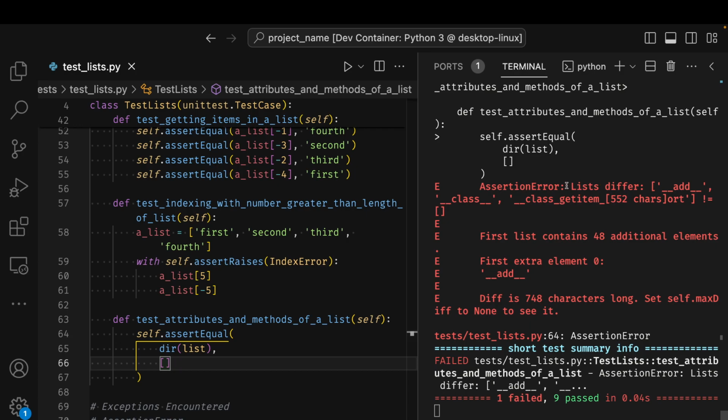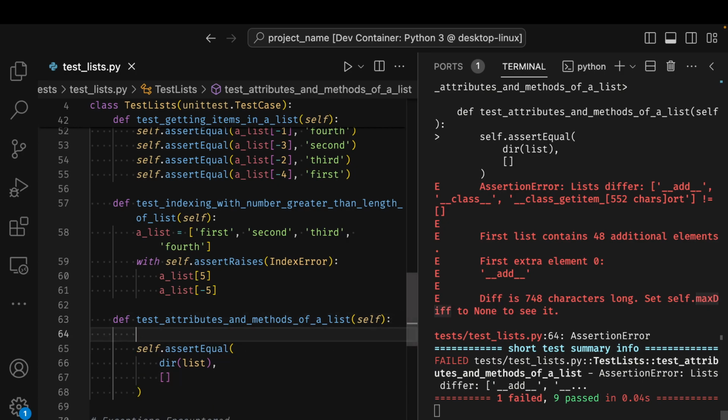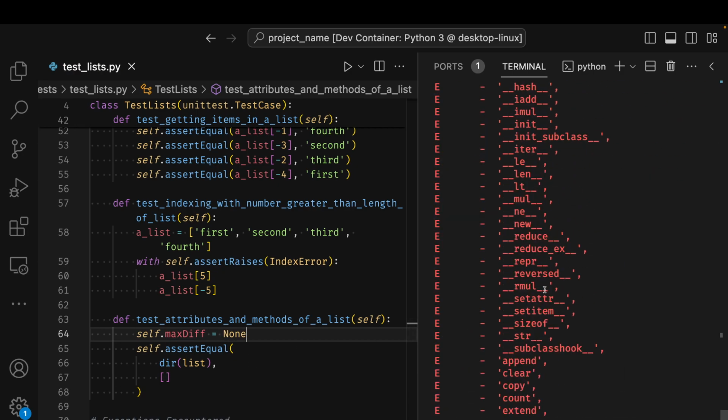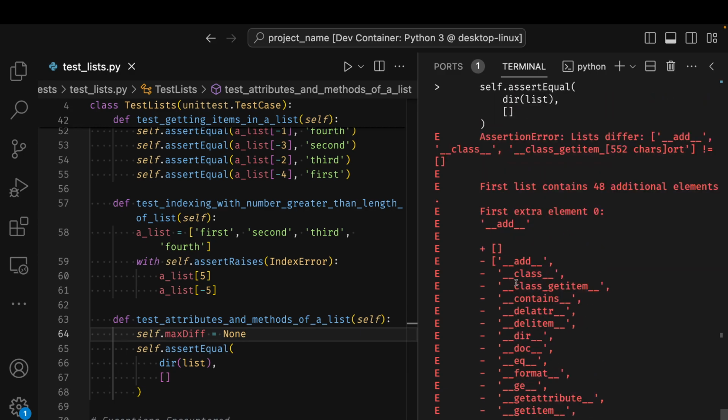It says the lists differ, but this is too much. I can't see the difference. But I also get a recommendation. It says it's 748 characters long. I should set self.maxDiff to see it. maxDiff is an attribute in the unittest TestCase class that sets the amount of differences that the terminal can show. I'm going to set it to None so that it shows me all the differences. And here are all the attributes and methods of a list.